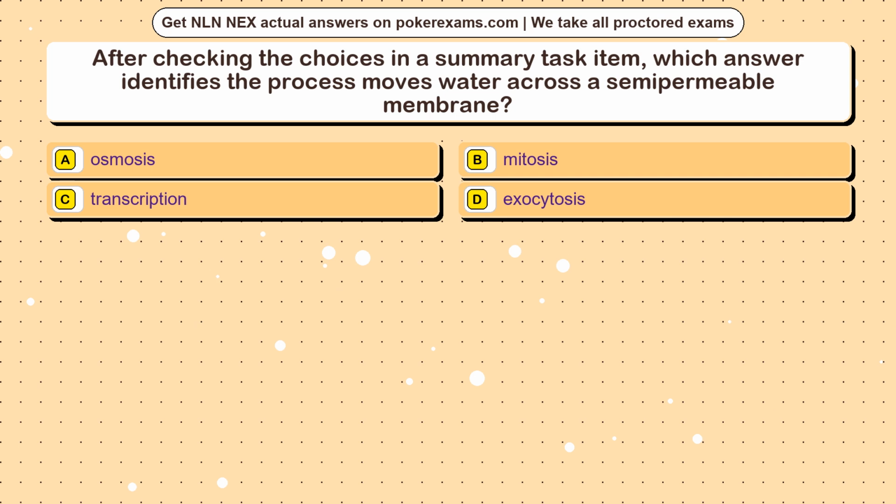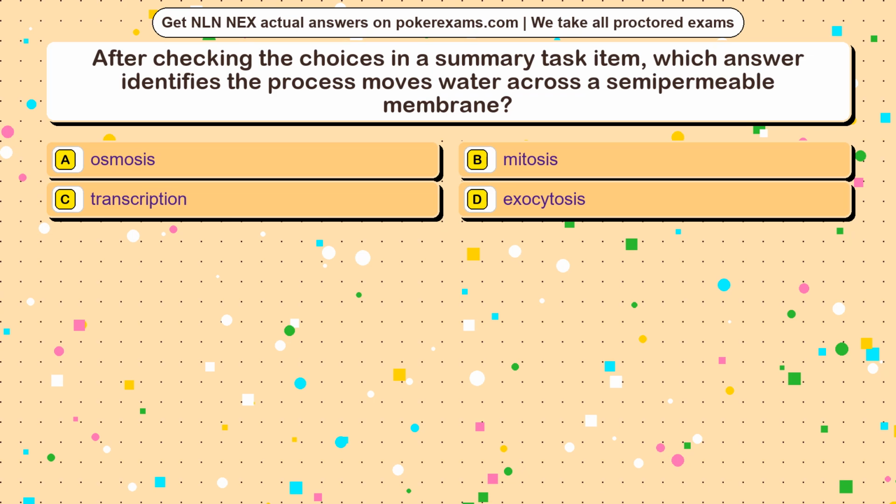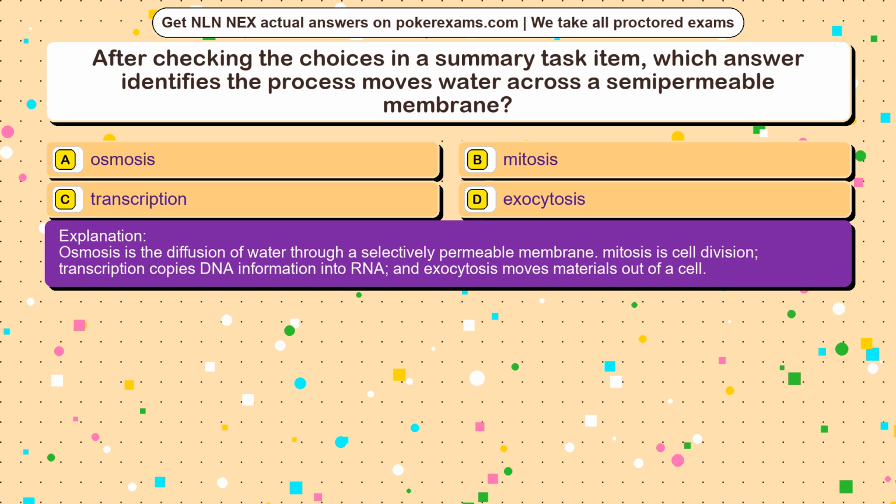Question 3. After checking the choices in a summary task item, which answer identifies the process that moves water across a semi-permeable membrane? Option A, osmosis. Option B, mitosis. Option C, transcription. Option D, exocytosis. The correct answer is option A. Osmosis is the diffusion of water through a selectively permeable membrane. Mitosis is cell division. Transcription copies DNA information into RNA, and exocytosis moves materials out of a cell.